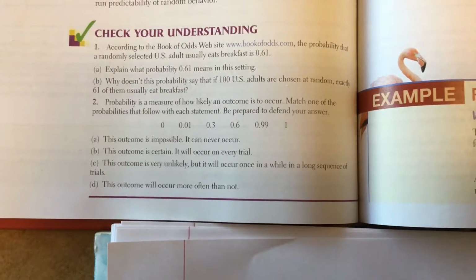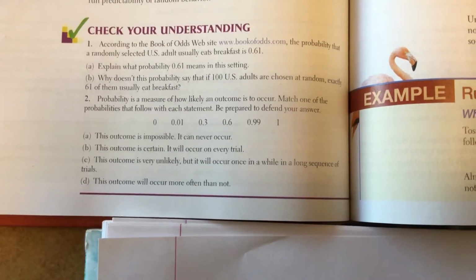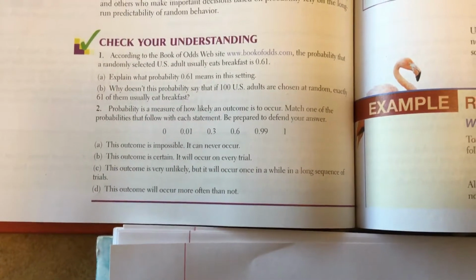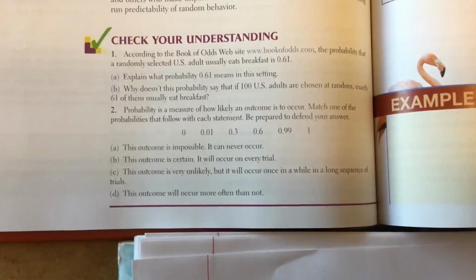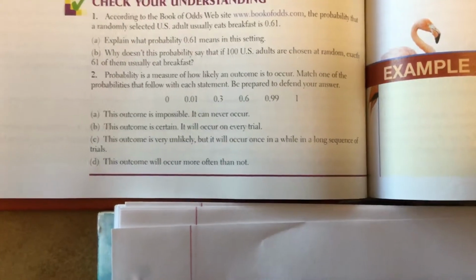Why doesn't this probability say that if 100 U.S. adults are chosen at random, exactly 61 of them usually eat breakfast? Well, again, it's not exact. 61% is like the average of multiple samples. So in a sample of 100, we're not going to get exactly 61. We might, but we probably won't. We'll probably get a little bit more or a little bit less.